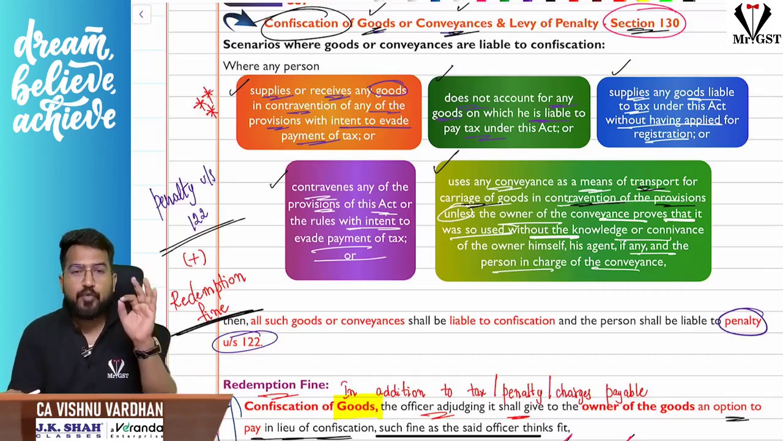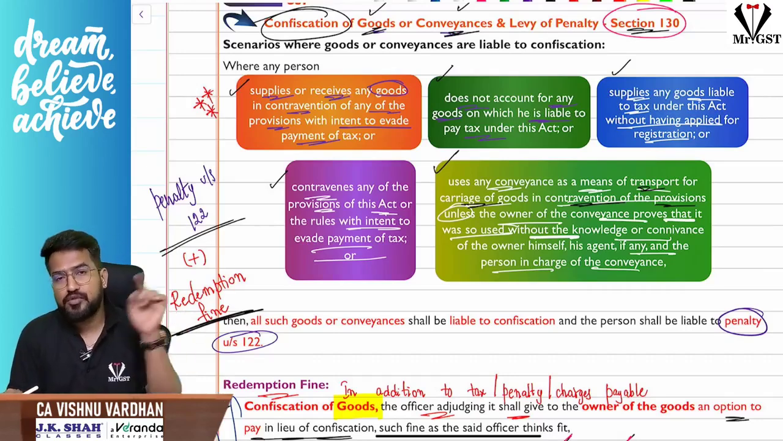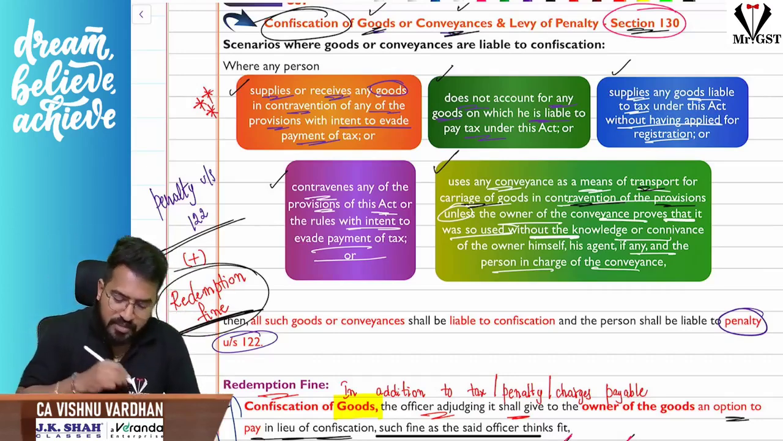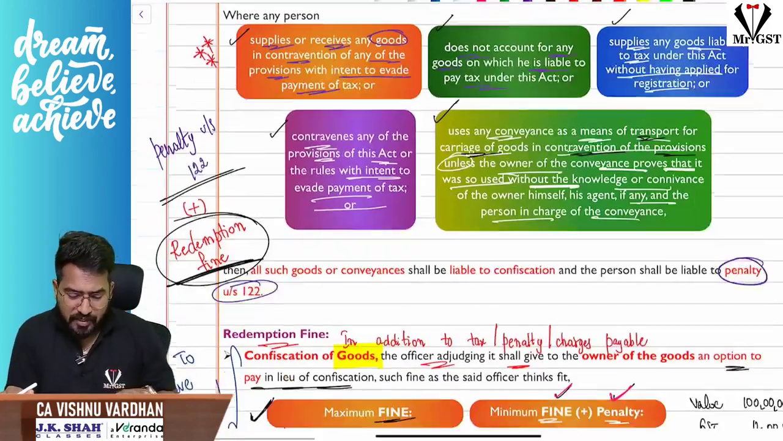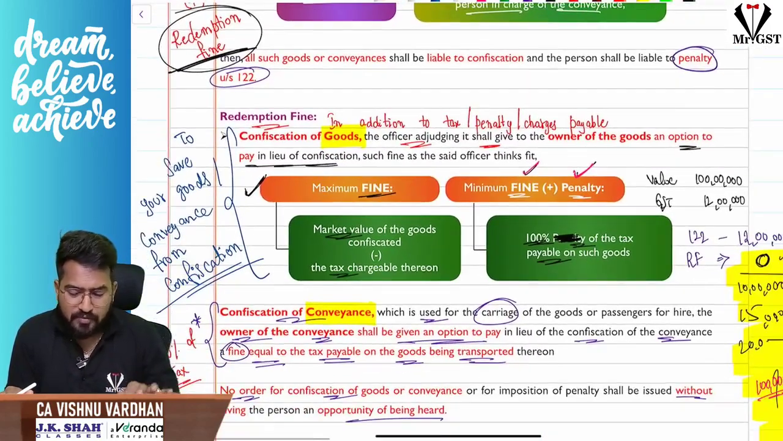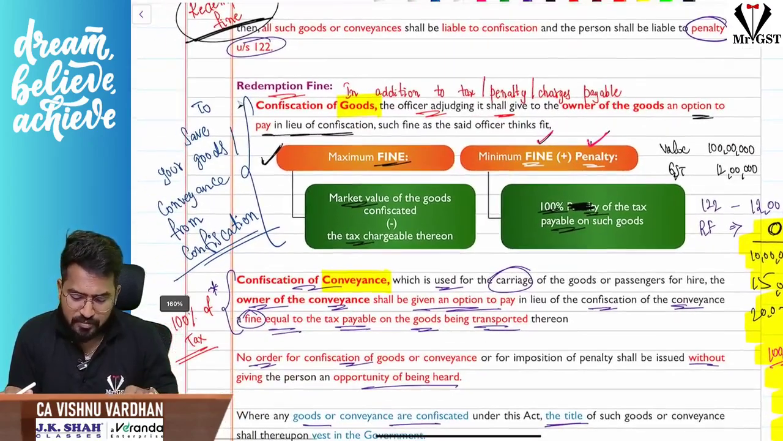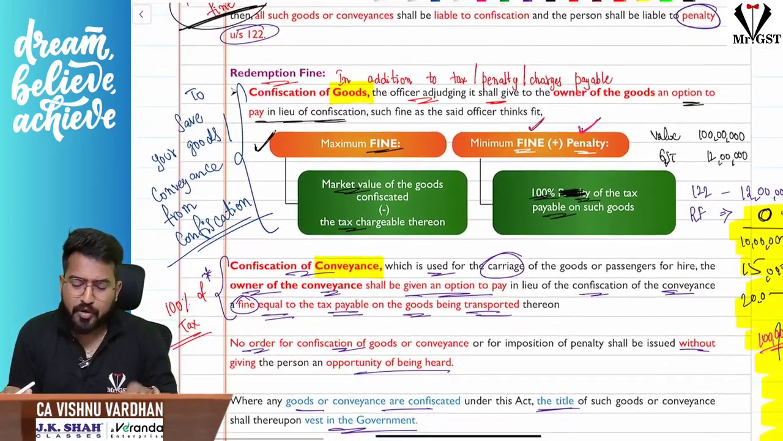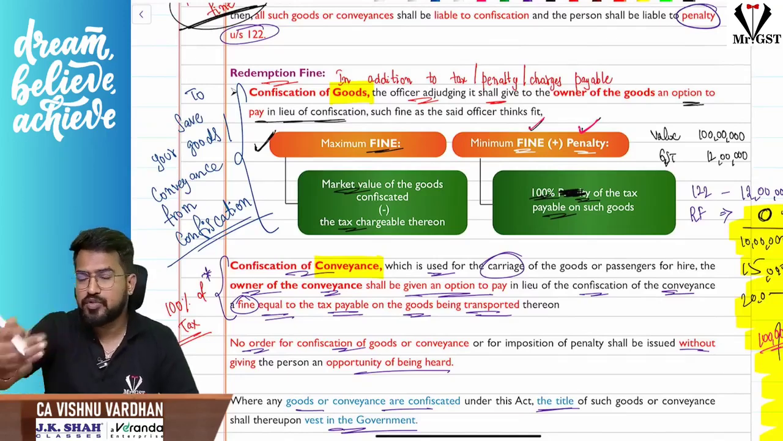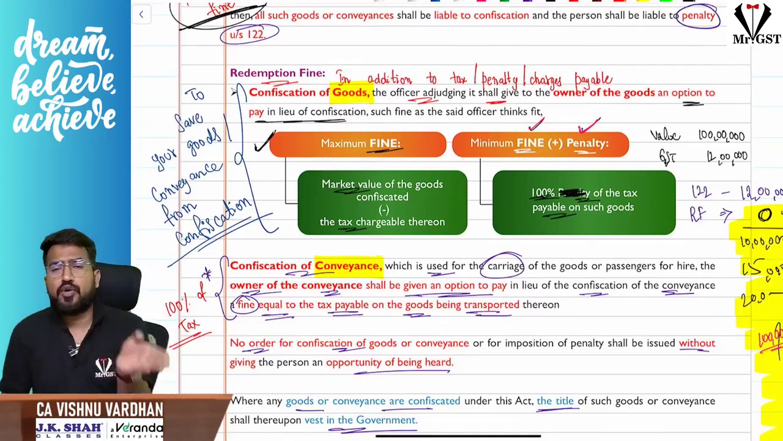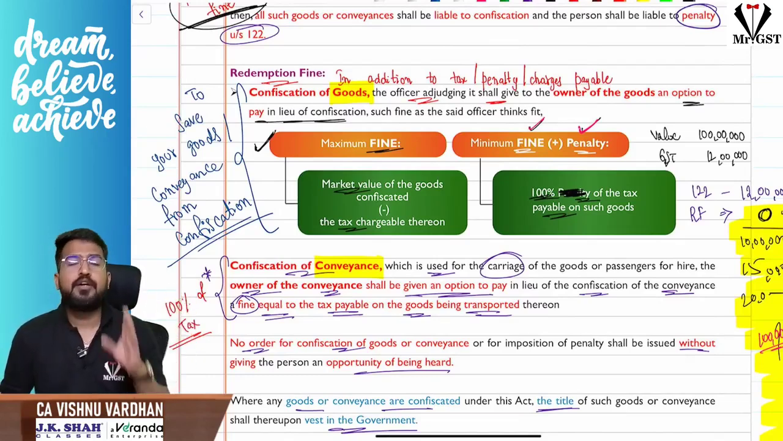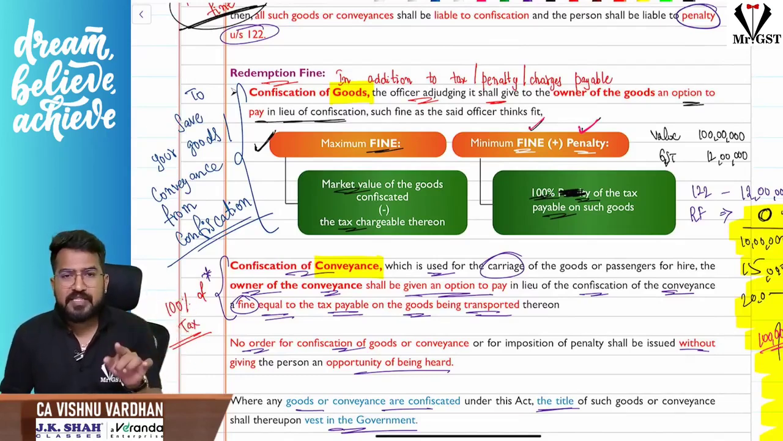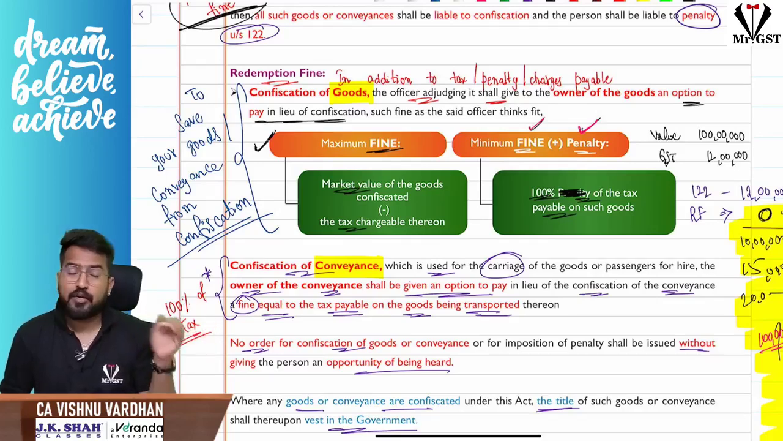But if you want to escape from confiscation, you should also pay something extra called redemption fine. Sir, what is this redemption fine? It means, to stop confiscation, again, very important concept, listen carefully. Confiscation is nothing but the government taking up the ownership of the goods or the conveyance. To stop the confiscation, the government is asking you to pay tax, pay penalty, and also pay redemption